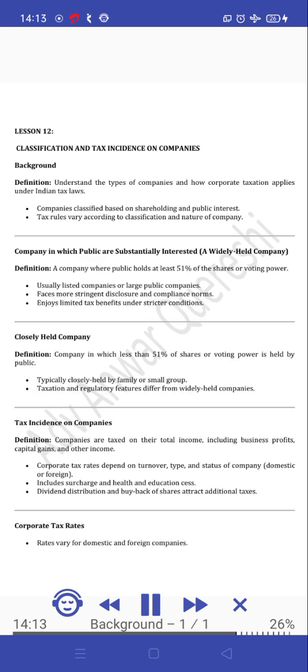Lesson 12. Classification and tax incidence on companies. Background. Definition. Understand the types of companies and how corporate taxation applies under Indian tax laws. Companies classified based on shareholding and public interest. Tax rules vary according to classification and nature of company.